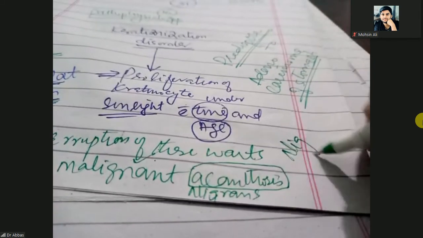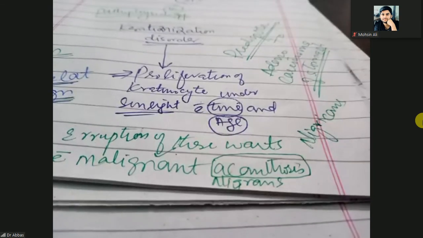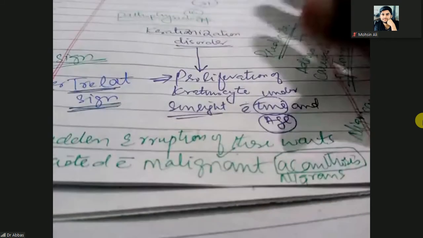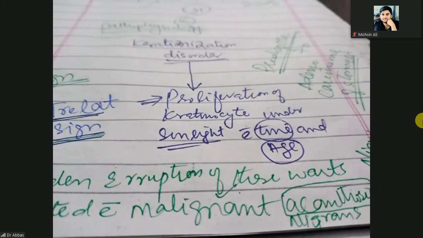Acanthosis means thickness, nigricans means black. So the skin will become thickened and black and also malignant. Due to that, there will be a sudden start of the eruption of these seborrheic warts.